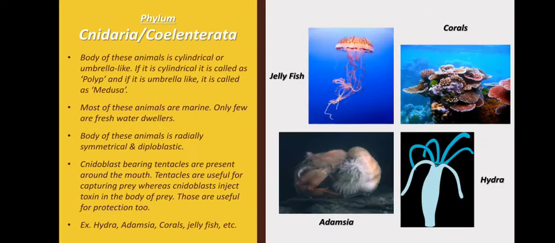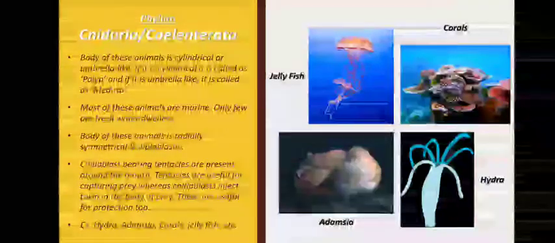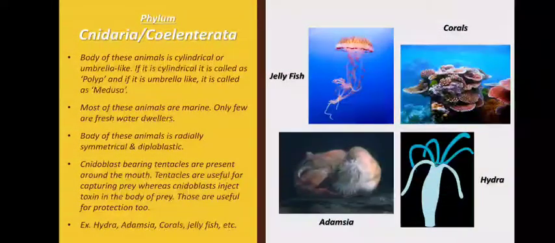Moving on to the next phylum, that is phylum Cnidaria or Coelenterata. Now these animals have cylindrical or umbrella like body, as you can see. Just see jellyfish, it looks like umbrella. Hydra has a cylindrical body. These animals are again marine and few of them are also freshwater dwellers. They are radially symmetrical and diploblastic.